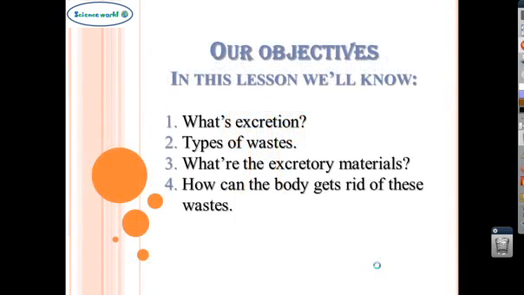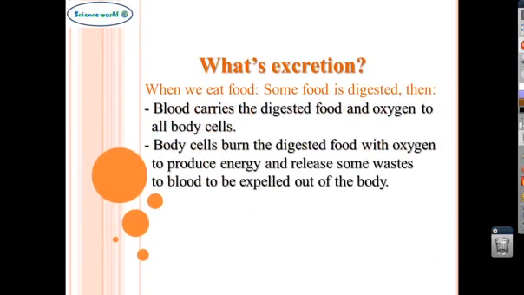By the end of this lesson, you will know what is excretion, types of wastes, what the excretory materials are, and how the body can get rid of these wastes. First, what is excretion, or what is meant by the excretion process?